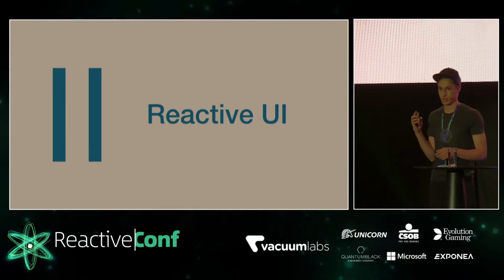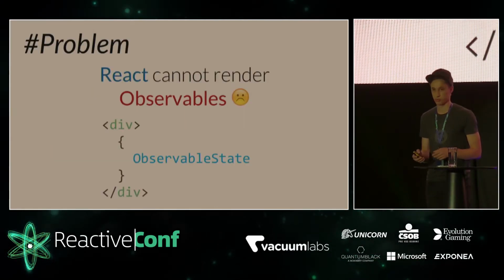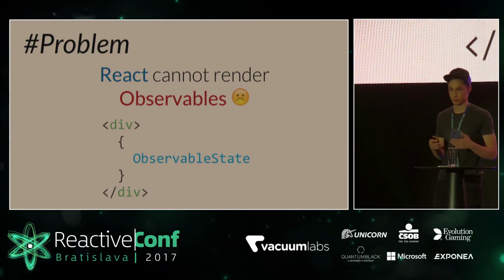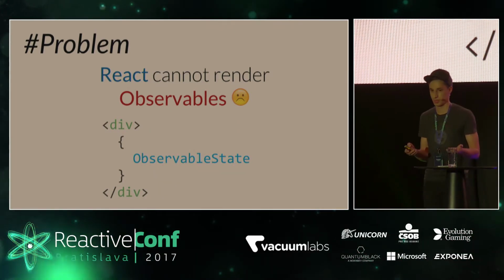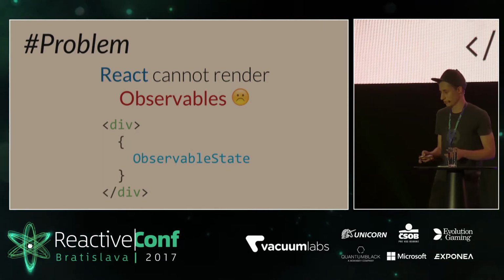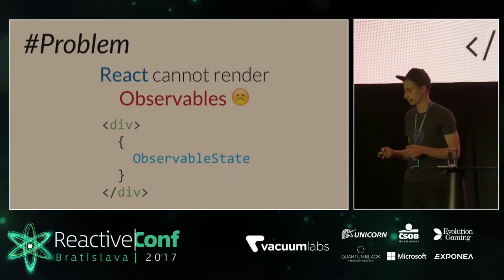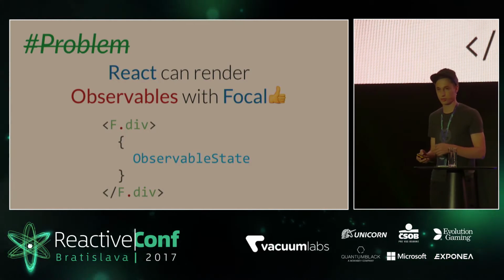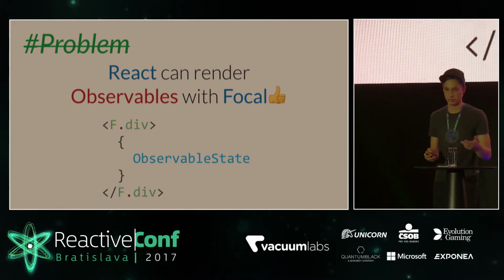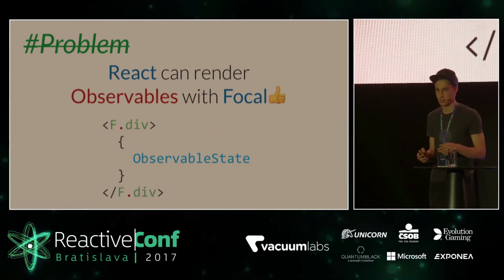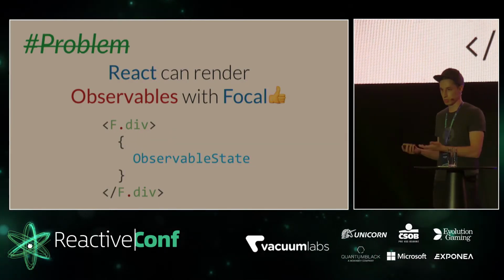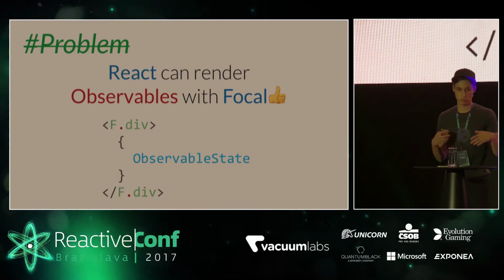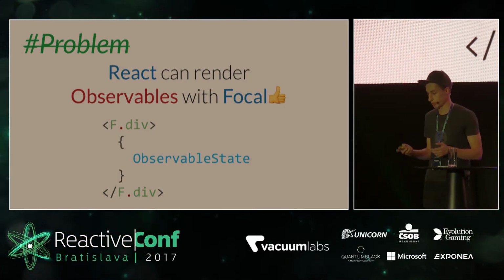OK, the second point is reactive UI. So React can render observables. So we can just write a div and an observable, and when our observable updates, the div will render the same value. But actually with Focal, you can do that. So Focal provides F elements, so it's like all React elements, which can render observables. And when your observable updates, your component will update reactively.